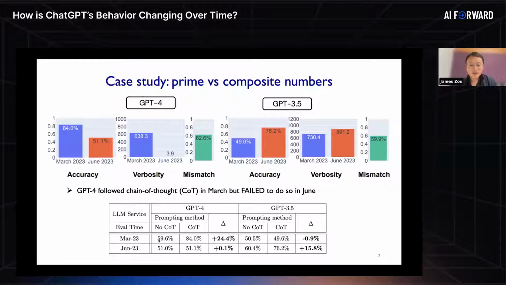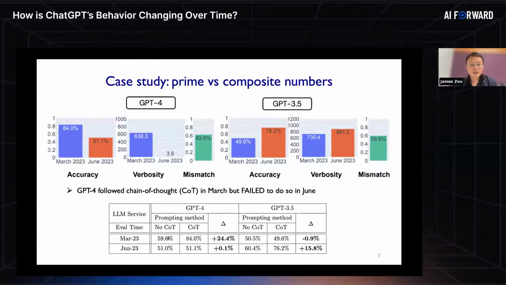And we can see this more clearly in the following table, where, again, we're just focused on GPT-4, right? And we evaluated its performance in March and in June. There are basically two columns: first, when we did not ask GPT-4 to do chain of thoughts, and that's its performance. And the second column is when we actually asked GPT-4 to do the chain of thought process.